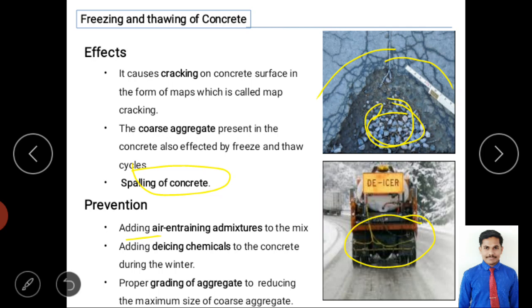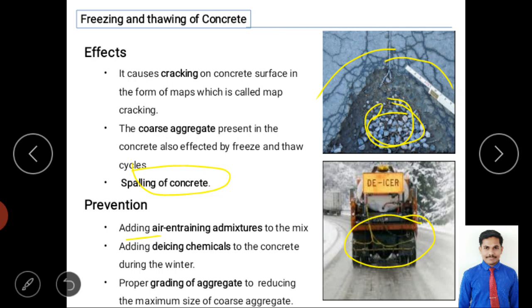Even we can use salt also, right? Salt, sodium chloride, and magnesium chloride can also be used to melt the ice as de-icer. So what do we mean by de-icing chemicals? These are chemicals sprayed on the concrete surface, and they make a preventive thin layer on the concrete. So it reduces the action, right? So that is what using air entraining admixture does.